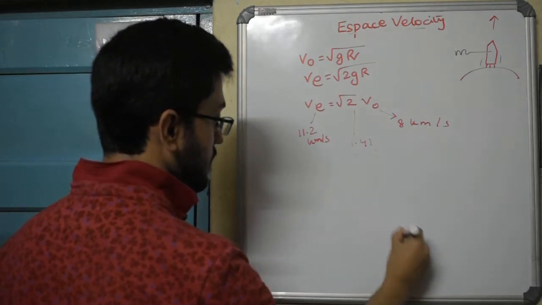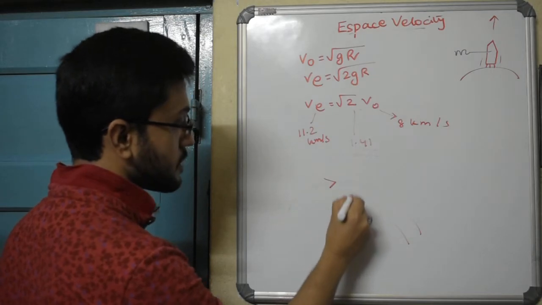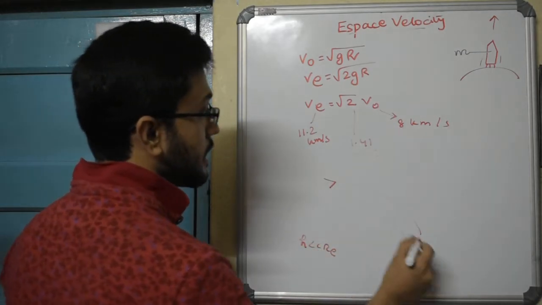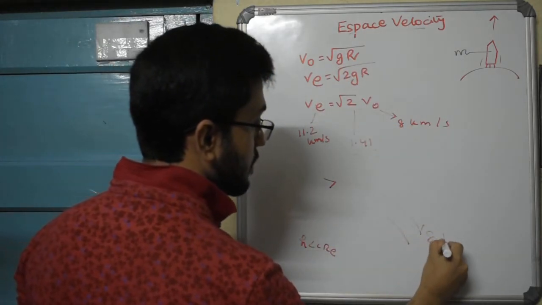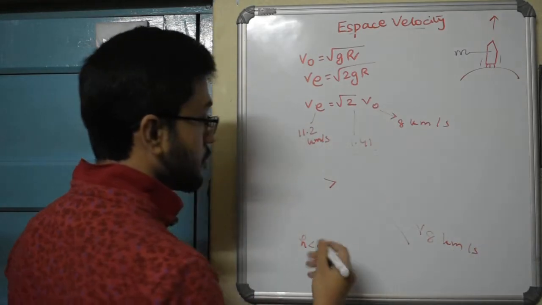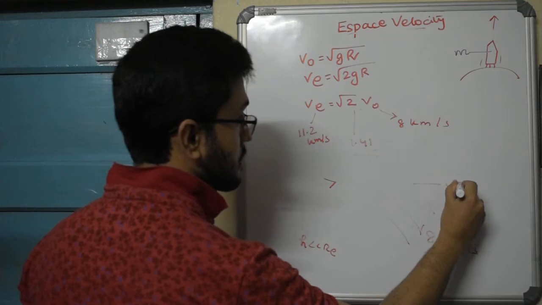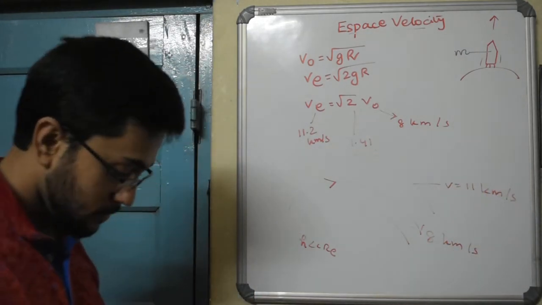So basically this is our Earth, then a satellite which is moving close to the surface of Earth, where h is much smaller than radius of Earth. We said that the formula will be root over gR and the velocity of the satellite will be 8 km per second. But when the height becomes considerable and it moves at a greater height, it has a velocity which is 11 km per second.